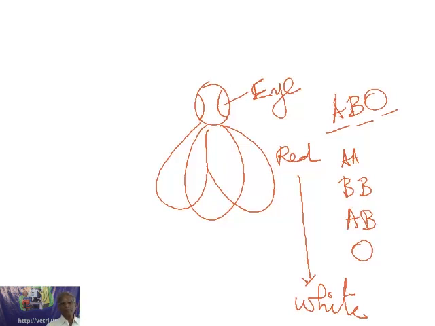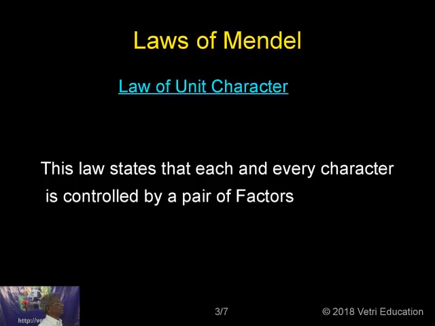So to sum up, what I mean to tell is that the first law of Mendel, the law of unit characters, is not universal, first point. But whatever examples Mendel came across, it is all about 2 factors. So he made it a law that each and every character is controlled by a pair of factors, even though at a later stage people found out that there are many cases where a character could be decided by more than two factors. Okay. Now that completes our discussion about the first law, namely the law of unit characters.